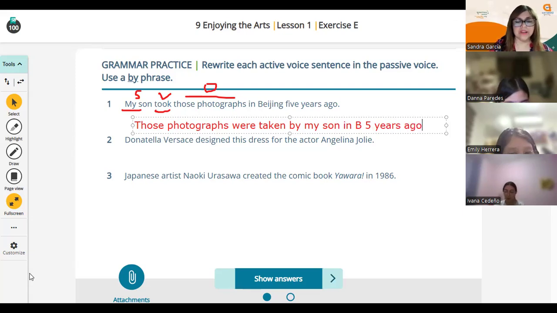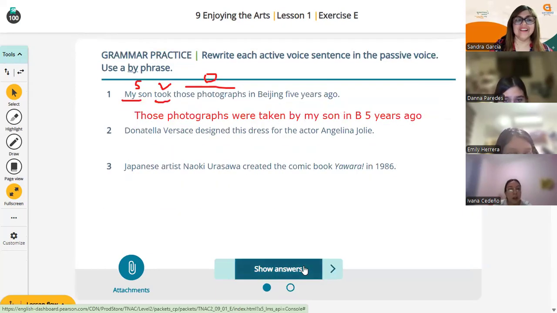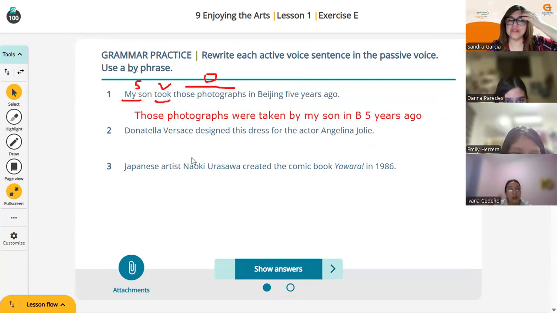So let me show you the answer. Oh, no, sorry. This is too much. Let me clear. But it's okay. Were taken, right? Fueron tomadas. Because this is the simple past and you need the past participle. So now, please, number 2 and number 3, write them in the chat. You have to transform from the active voice to the passive voice.